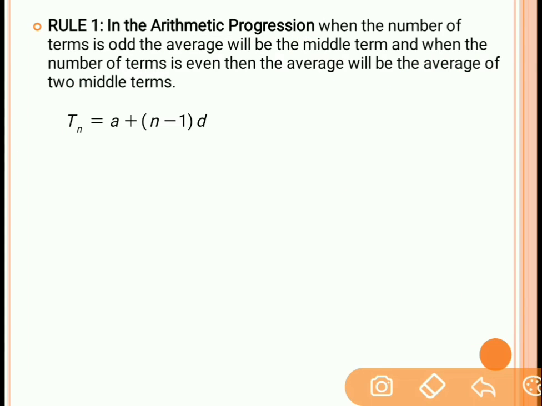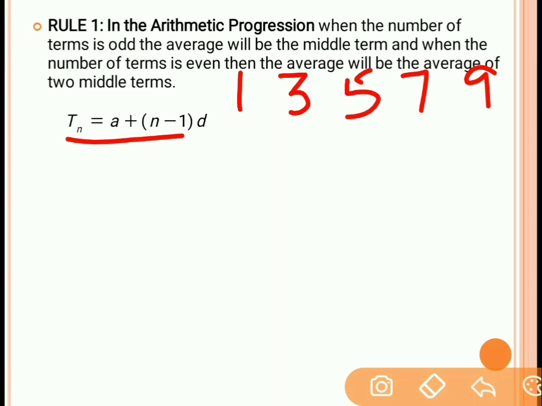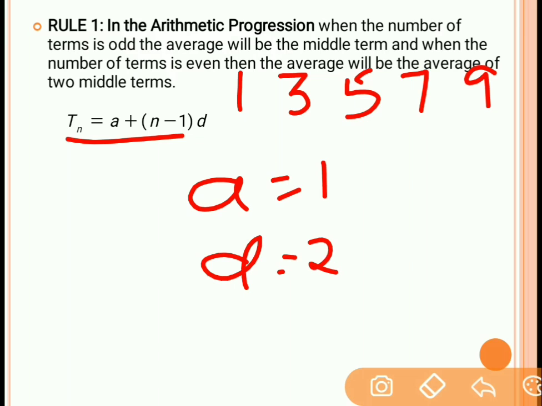Now let us understand what is Tn. Tn is nothing but the nth term of the arithmetic progression. What is the meaning of nth term? Let's say you have a group of data, the example we took initially, 1, 3, 5, 7, 9. Here A is the initial or first term of the arithmetic progression, and D is the common difference, which is 2. Now what is the nth term? Let's say I want to find out the third term of the group of data. Here there are only 5 terms, so we can calculate that the fifth term is 9.